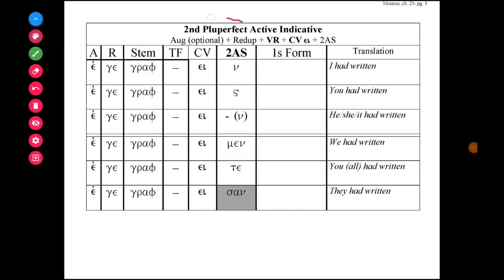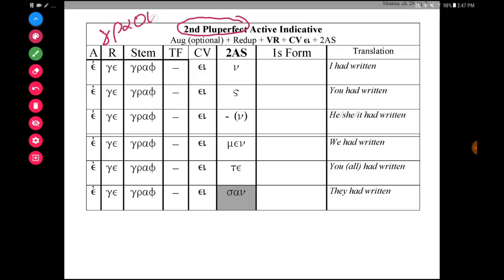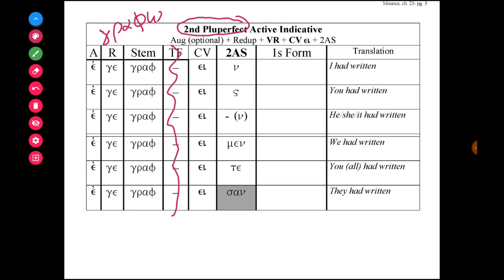There is a second Pluperfect form, and we can use grapho as an example of it. Again, like the perfect active indicative, the Pluperfect active indicative looks exactly like the first Pluperfect, except it drops the kappa. So you still have the kein, keis, kei, but you drop the kappa and it becomes ein, eis, ei, no movable nu, eimen, eite, eisan.